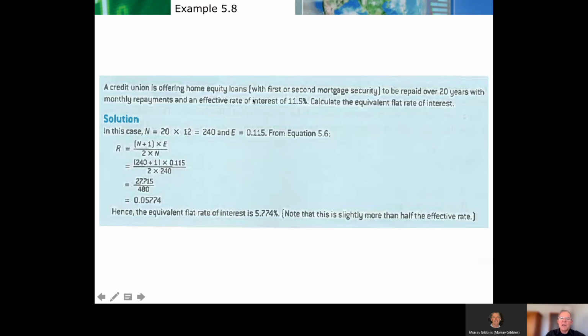It's saying, look, these guys have an effective rate of 11.5. Could you calculate the equivalent flat rate of interest? So it's just rearranging that previous formula to say the flat rate of interest must be, basically by rearranging that formula you saw 2 slides ago.